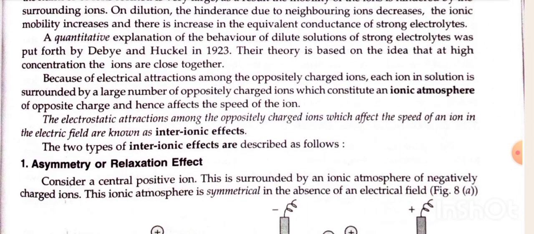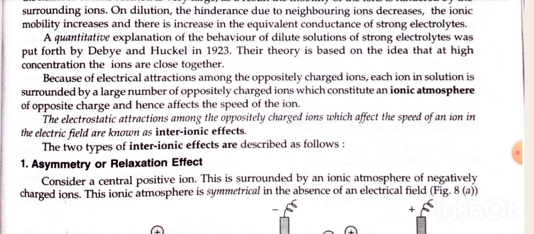A quantitative explanation of the behavior of dilute solutions of strong electrolytes was put forward by Debye and Huckel in 1923. Their theory is based on the idea that at high concentration the ions are close together. Because of the electrical attraction, each ion in the solution is surrounded by a large number of oppositely charged ions, which constitute an ionic atmosphere of opposite charge and hence affect the speed of the ion. The electrostatic attraction among the ions, which affects the speed of an ion in an electric field, is known as interionic effect.